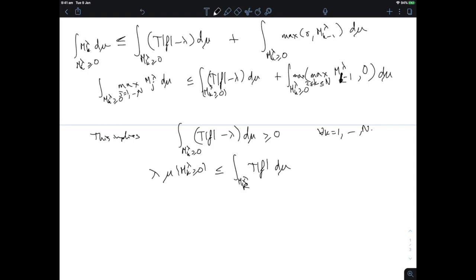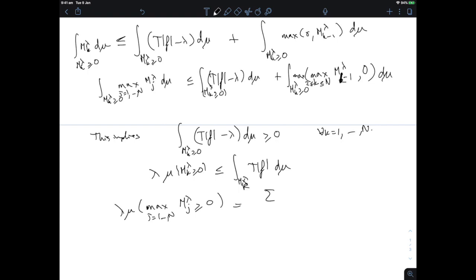Very good. So what happens if I look at lambda times the measure of the set of all those omegas such that the maximum of 1 upon k sum j equal 1 to k of T^j f is greater or equal than lambda, or actually I should say the maximum of the m_j lambda is positive. That's better. So if I look at that, m_j lambda being non-negative, well, this is really the disjoint union of sets.